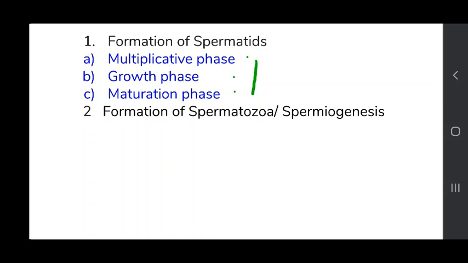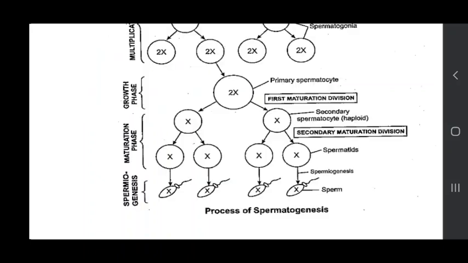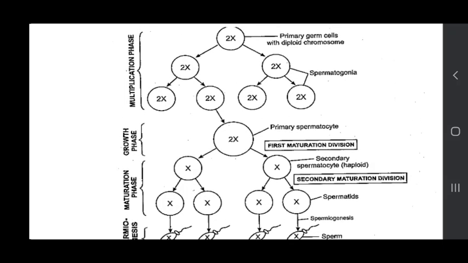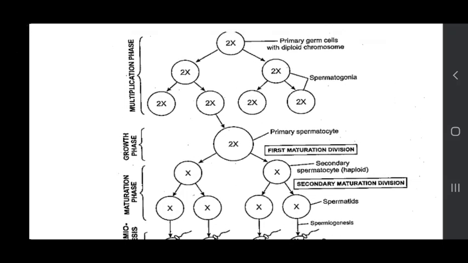Second is the formation of spermatozoa from spermatid, which is named spermiogenesis.